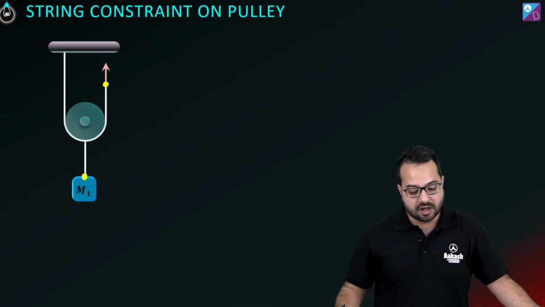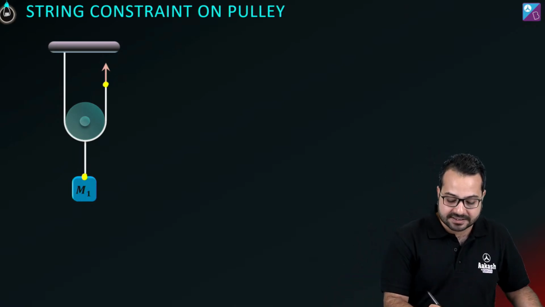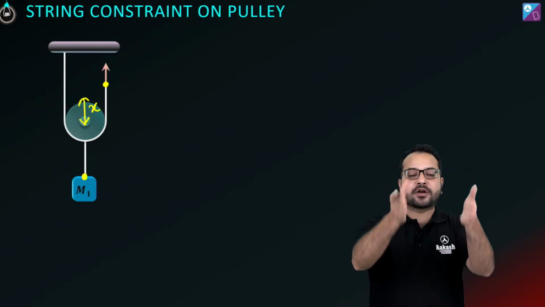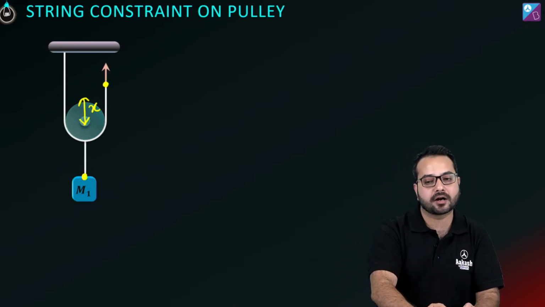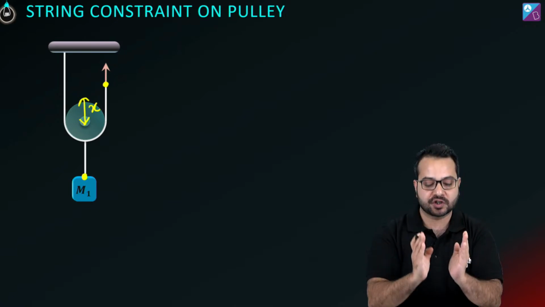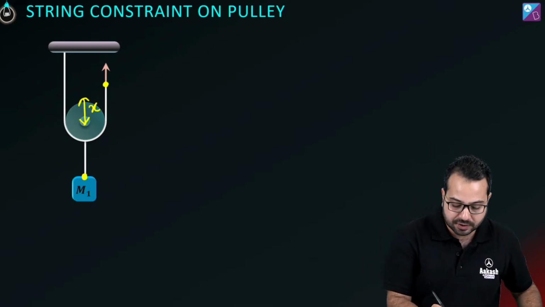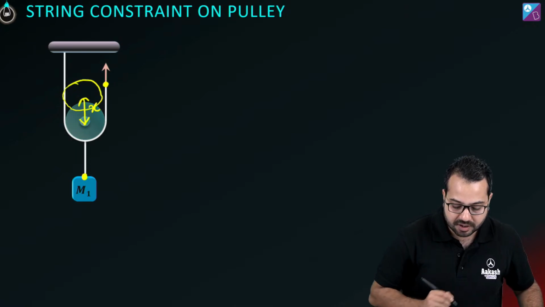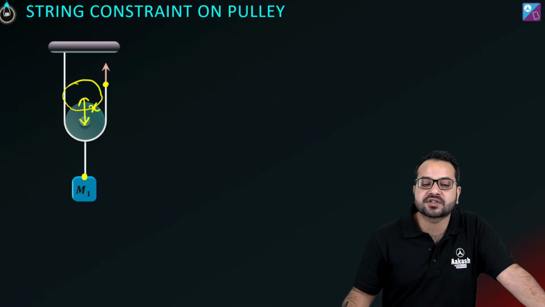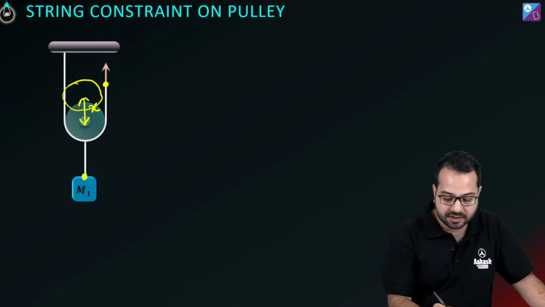ठीक है, now what I'm going to assume is, let's say that the pulley moves up by a distance of x. The pulley, string को वैसे ही रहने दो, string को पकड़ के रखो, don't move the string, just move the pulley up by a distance of x. Now if the pulley is moved by a distance of x, how much thread is going to become free?